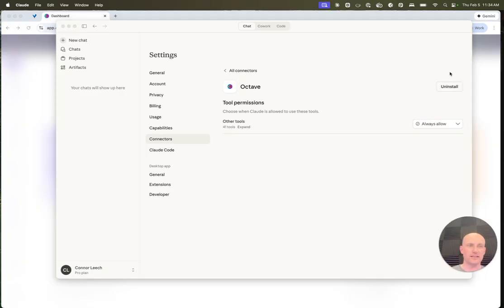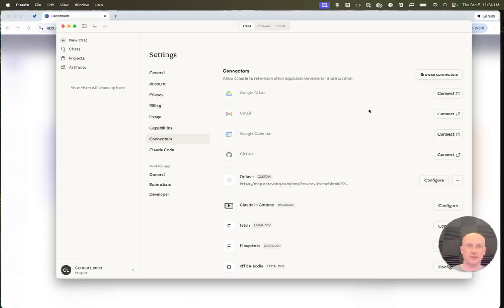And then you may need to authenticate here after you set up, and it'll take you to a screen and log in.